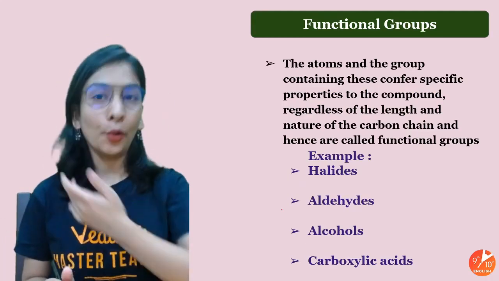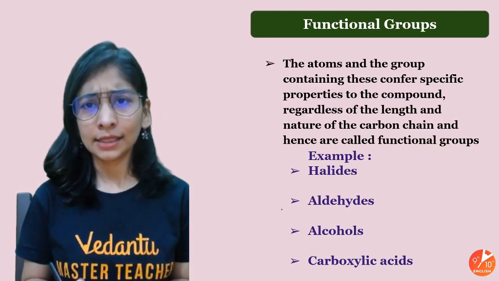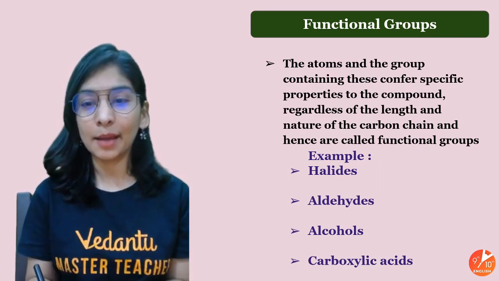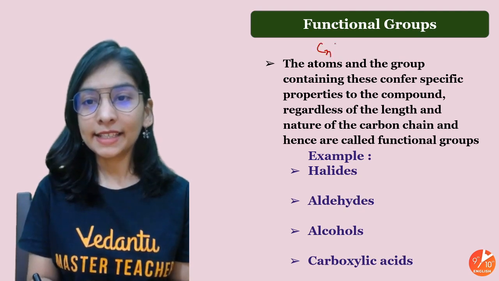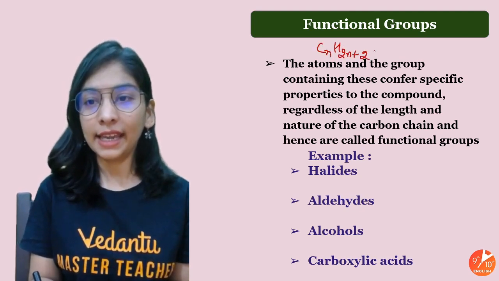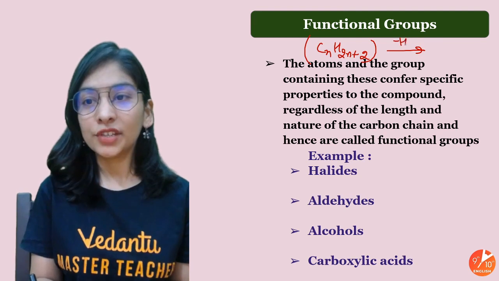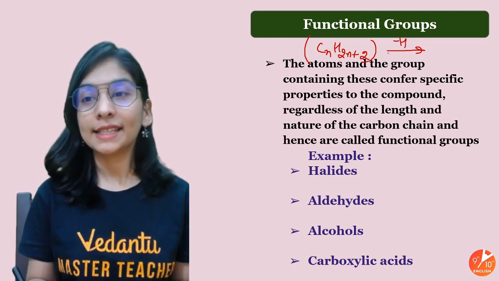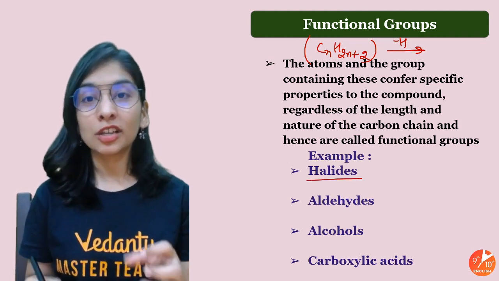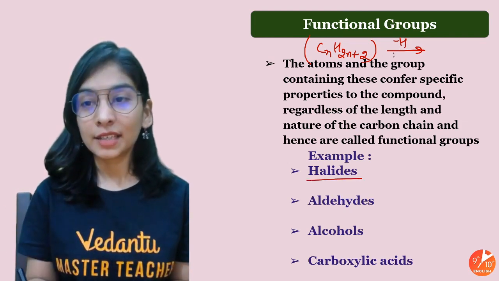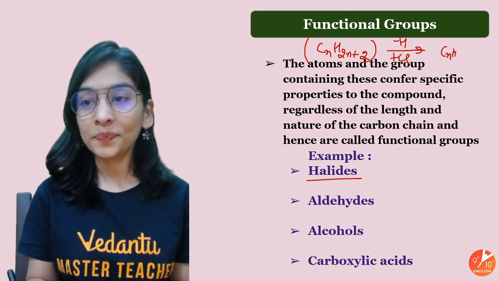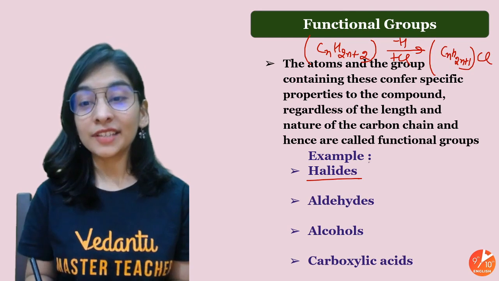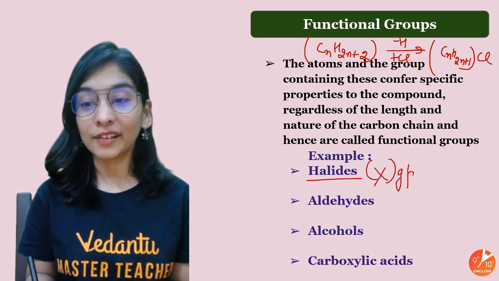Alright students, and now as I said, functional group, atom or group of atoms. Ma'am, do we have some examples? This was my alkane, right? I removed a hydrogen and so many atoms or groups of atoms can be added. Just like halogens. Halogens we also call halide, suppose chlorine is added. So this will become CnH2n+1Cl. One hydrogen is gone, chlorine is added. And halogens are commonly also called the X group in organic chemistry.